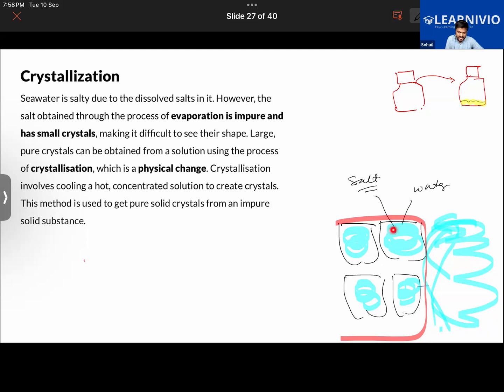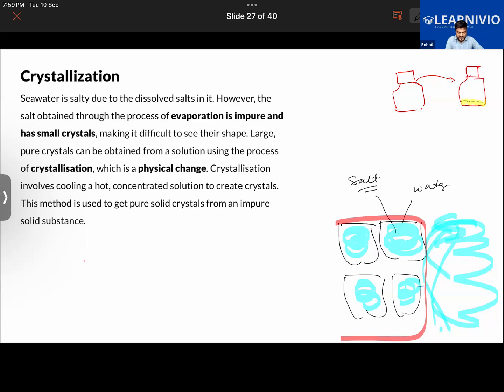Now, can we directly eat that salt? Can we just go to the beach, take the seawater, evaporate it in the sunlight, and the salt will be left? But is that salt pure? Obviously, no. It is not fit for consumption. So it is impure, and thereby it has to be crystallized in order to obtain pure crystals of salt from it. So crystallization is the process of obtaining crystals of a pure substance from an impure solution.